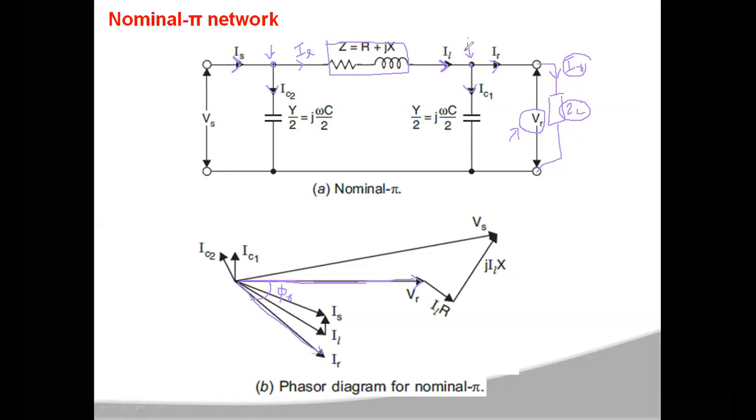Here at this particular node, if you write the KCL, then your IL will be equal to IR plus IC1.